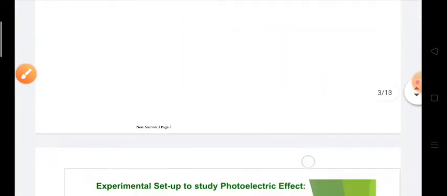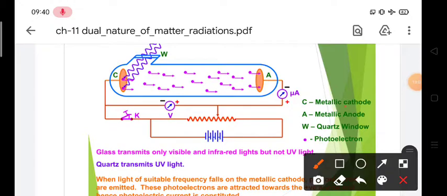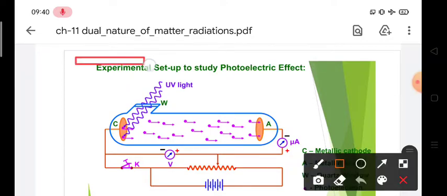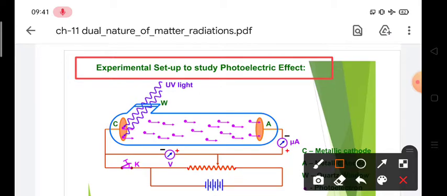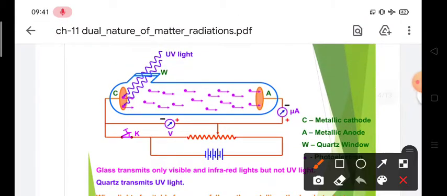After that, what we need to understand is the experimental setup, which demonstrates how photoelectrons are emitted. This setup is called the photoelectric effect setup, or the setup for the experiment of photoelectric observation. Now understand what we have in this setup. Basically we have one cathode. Here you can understand this C is the cathode. Here also it is mentioned so that you can read it.